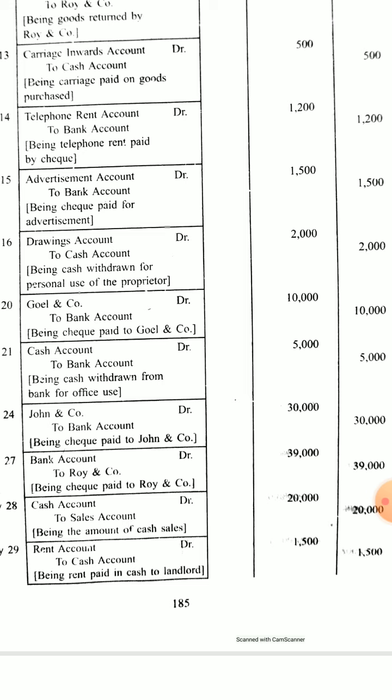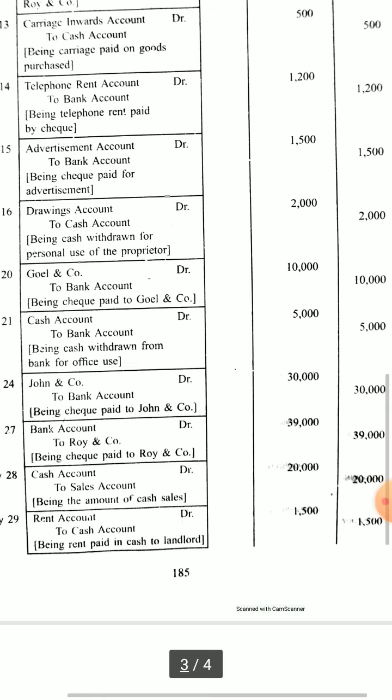So bank account will increase because this check will be deposited to the bank, and after 3-4 days the check will be encashed. But we will immediately assume that bank is increased since the check has come and it is given by Roy and Company. So according to the personal account rule, credit the giver.